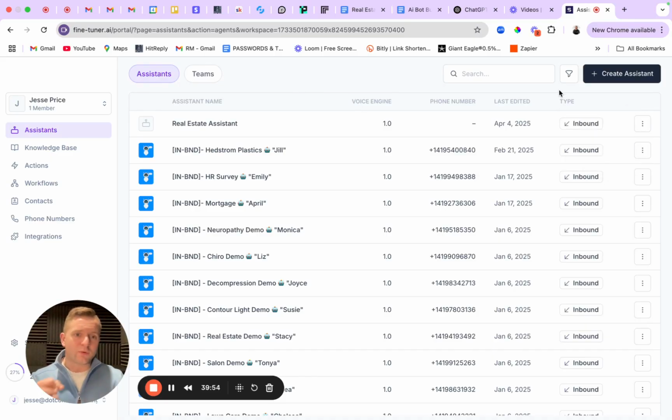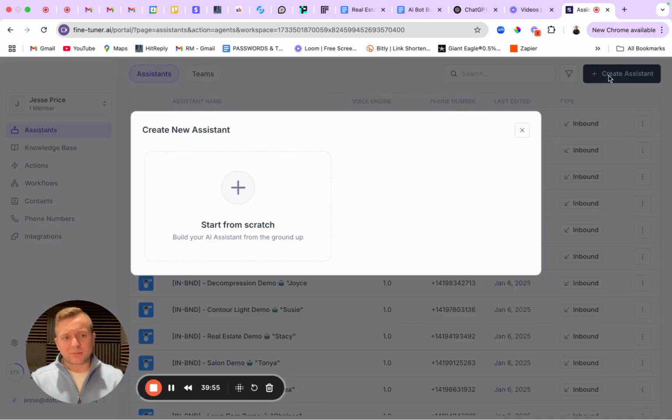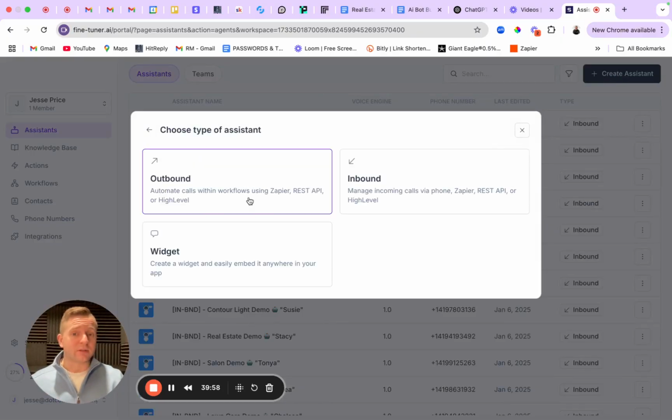Last thing, if you're looking for outbound agents, I'm going to go through the exact same process. I would click on start from scratch, outbound agent. I would make pretty much everything exactly the same. There are a few minor tweaks, very simple overall. And then now I can have an agent that actually calls outbound to leads. So that can all be set up within Go High Level.